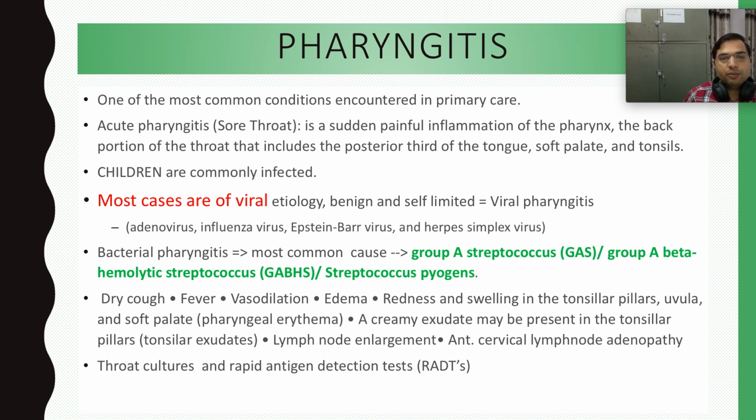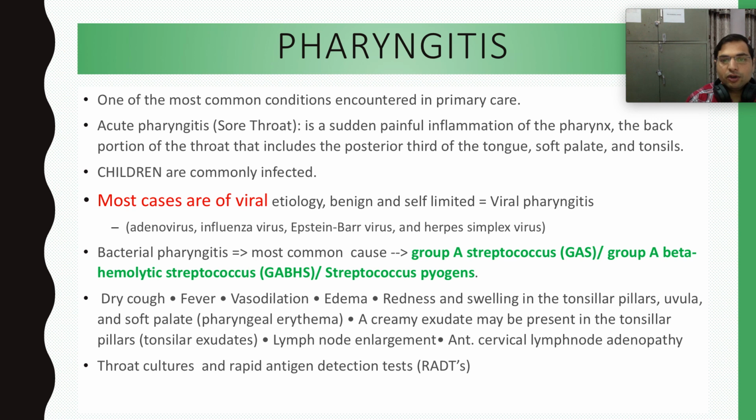Why are children affected? Because children don't have a well developed humoral immune system. Humoral immunity they don't have. They don't have well developed antibodies. So children are more infected with all types of infections, viral and bacterial. So this pharyngitis can have viral causes and can have bacterial causes.